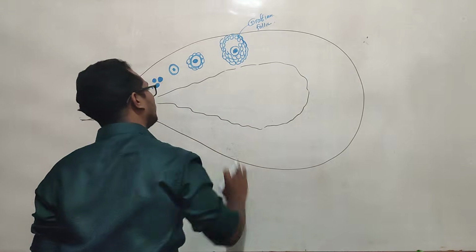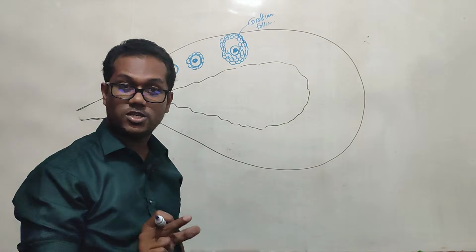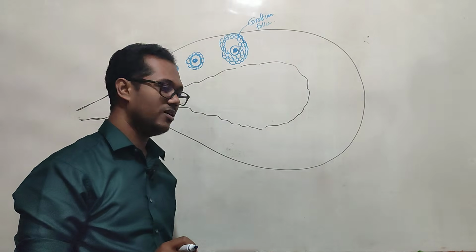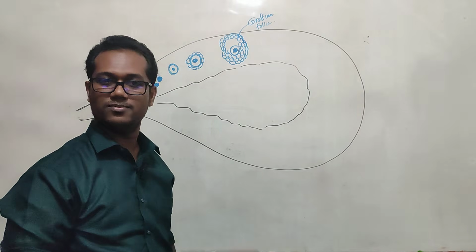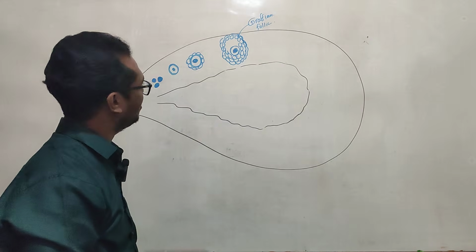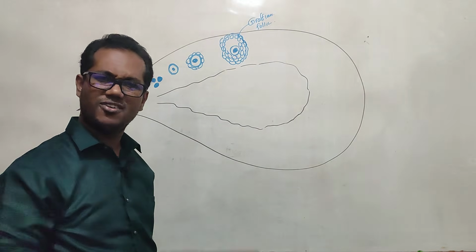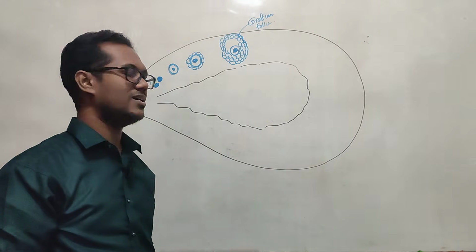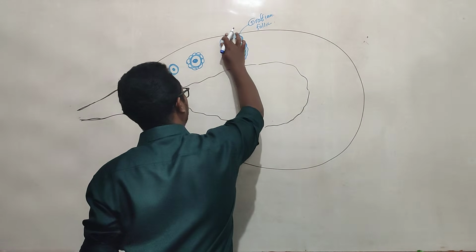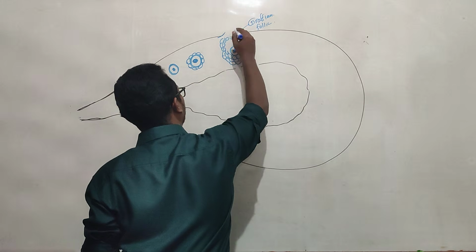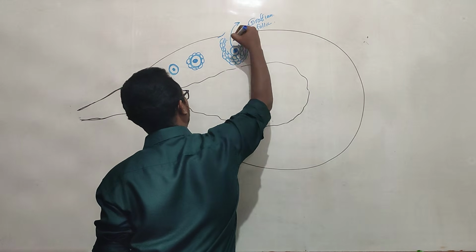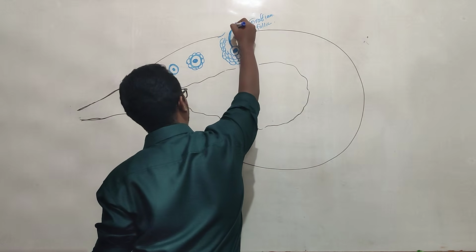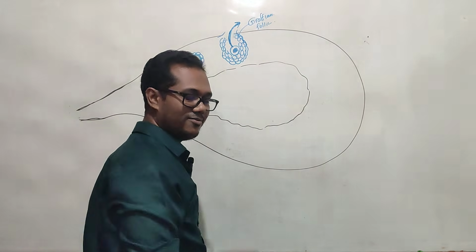So this Graafian follicle is the one that ruptures. They usually know where this is released. On day 14 of the menstrual cycle, they rupture the membrane and release the ovum out. When? Day 14. Exactly day 14 there.